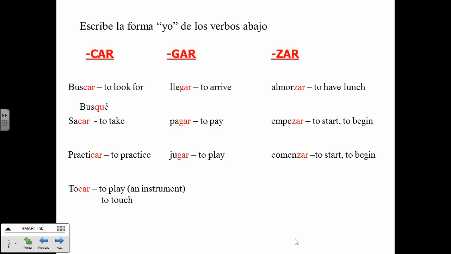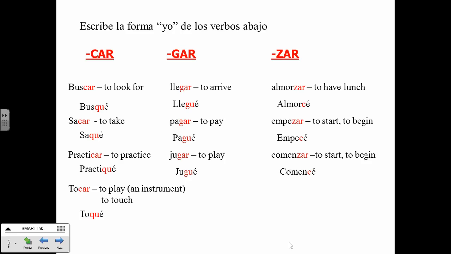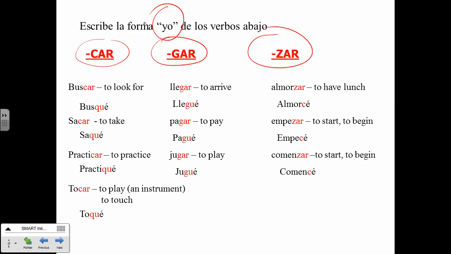So you're going to write these down and what they mean. It may help you to use two different colors. You see how the ending pops when it's in red? I like to use red and black a lot. Saqué is another one. Pause it, come back. Practicar, practiqué. Tocar, toqué. Llegué, pagué, jugué, almorcé, empecé, comencé. Okay? Those are just some of them. So anything that you see that has these endings, these are the changes just in the yo form.